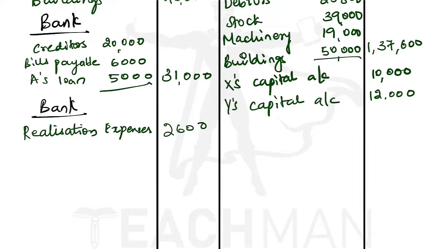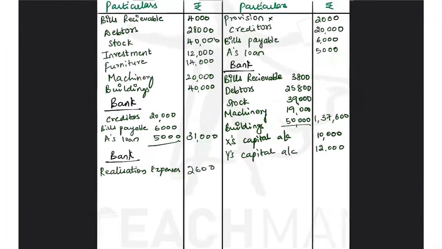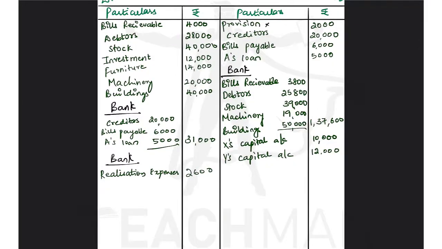Now let us total the credit and the debit side and see whether we are getting profit or loss. It's better to calculate the credit side first because usually the credit side will be the greater.